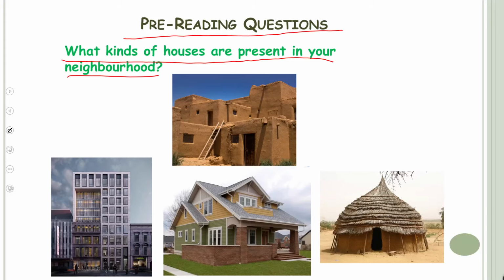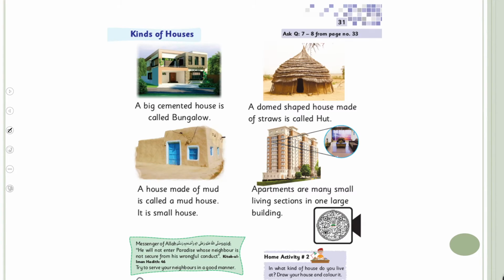Okay? Now, my dear students, please open page number 31 in your books. You can pause the video and open page number 31. I hope everybody has done it. Now, look at different pictures here. This is made up of cement and bricks, so it is a bungalow. This is a domed shape house. This shape is a domed shape, and it is made up of straws and wood, so it is a hut. This is made up of mud, and it is a mud house. And a tall building with many small houses in it is called an apartment.